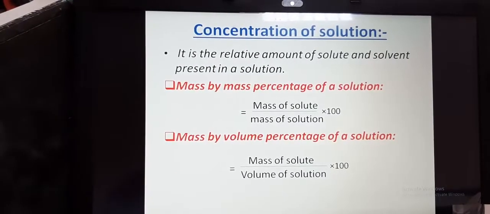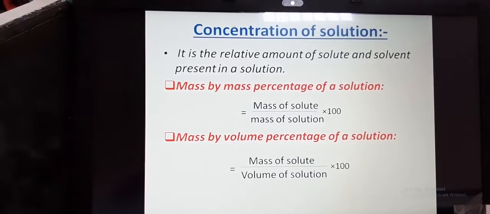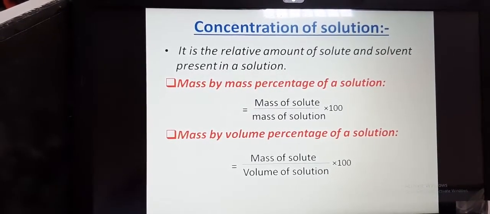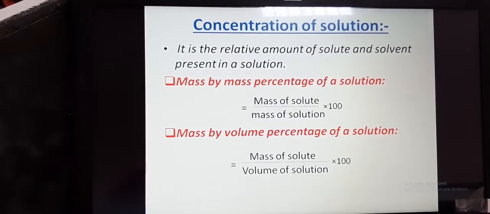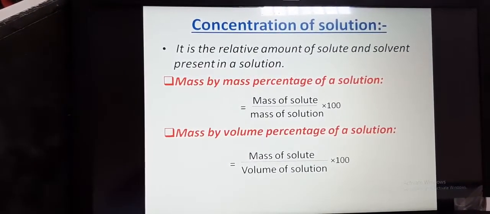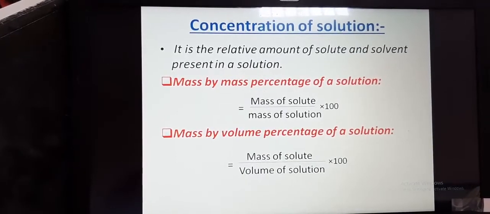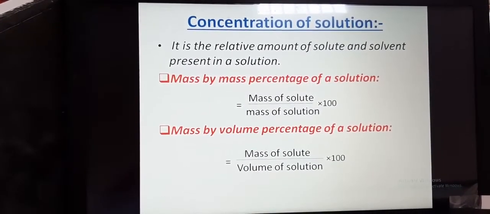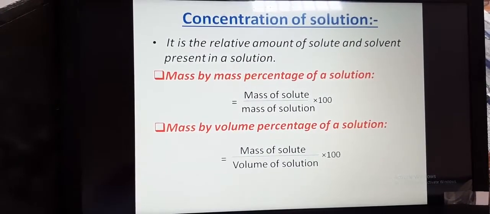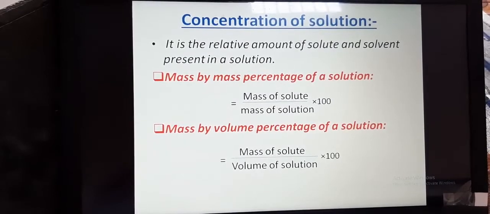Now next topic is concentration of solution. We need to understand this term. What do you mean by concentration? Concentration means amount. For what purpose are you taking the amount? The relative amount of solute as well as solvent present in a solution. One more thing: solute plus solvent is equal to solution.